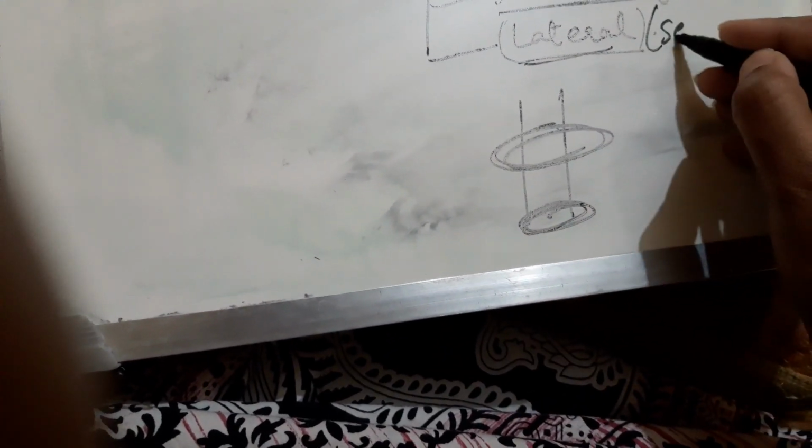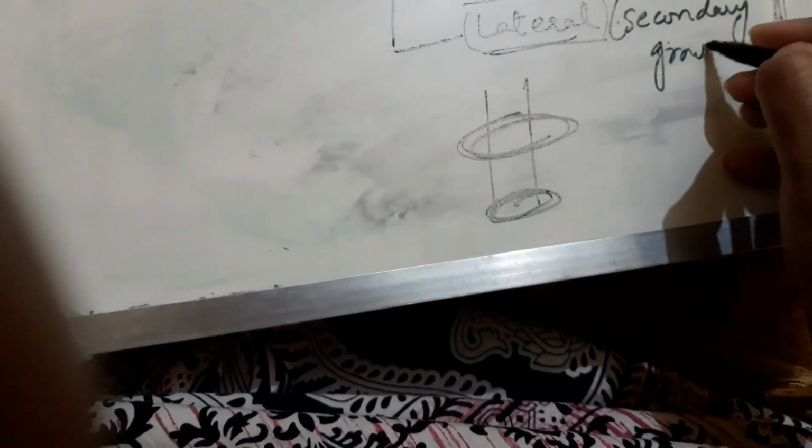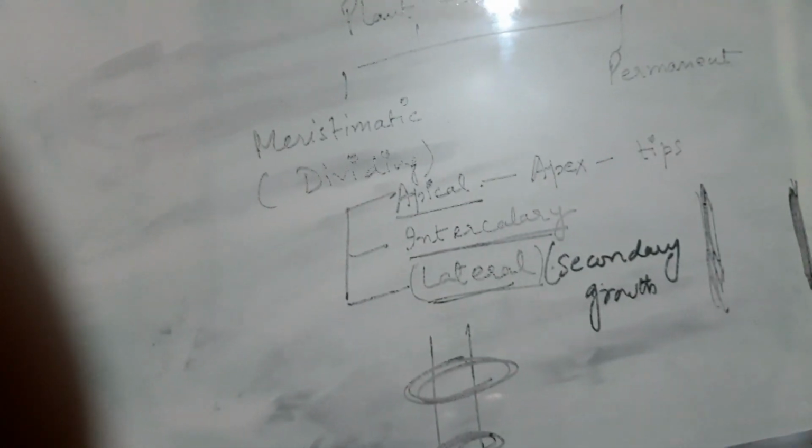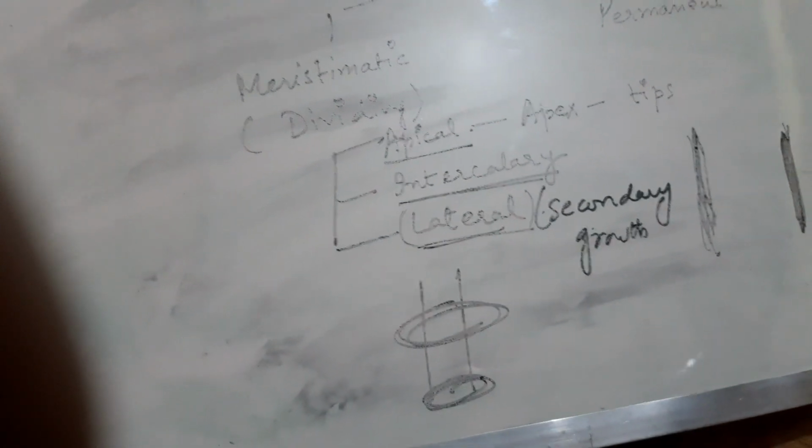Am I clear? Apical meristem, intercalary meristem, and lateral meristem. Lateral meristem is generally responsible for secondary growth. They are not helping in primary growth. That means they are not increasing the length of the plant, but are increasing the width. So they are called secondary growth.